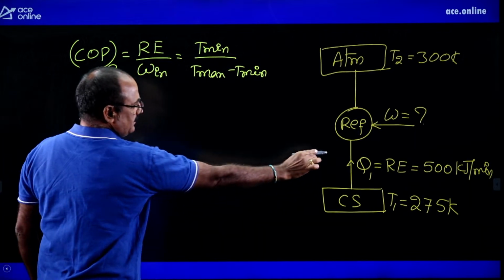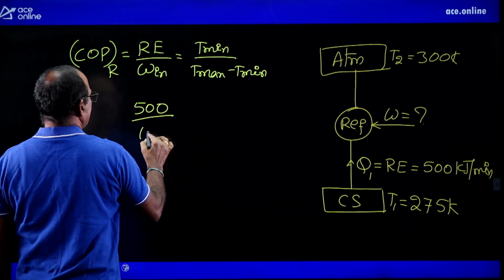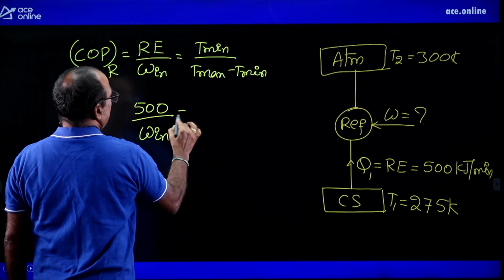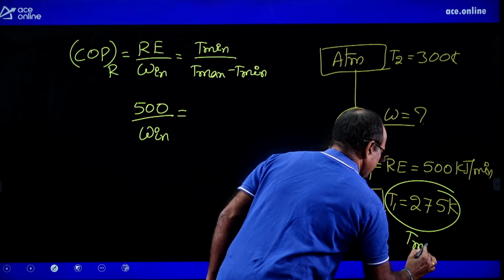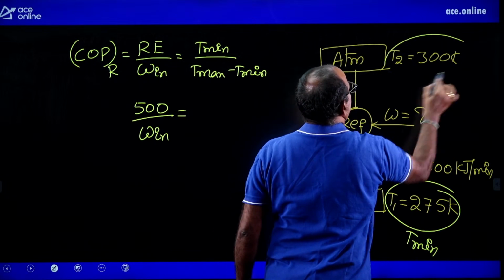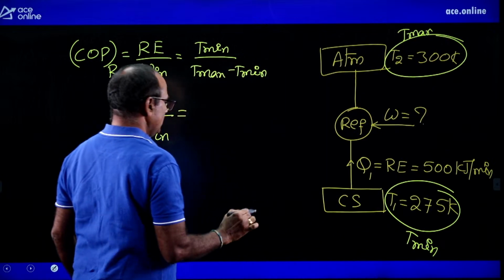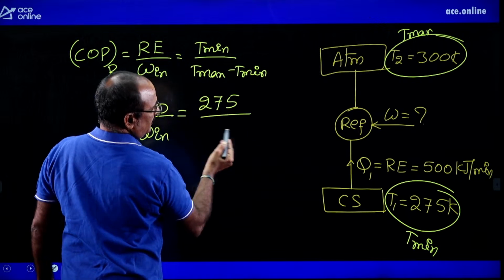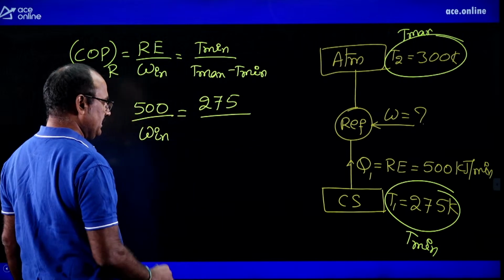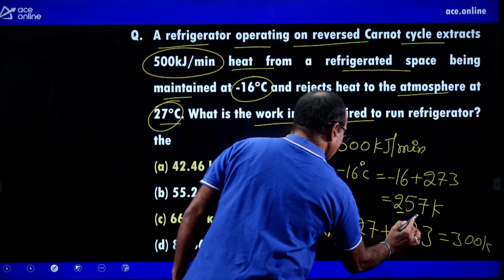Here refrigeration effect, how much it is given? 500 divided by work input equal to minimum temperature. This is the minimum temperature, T minimum, and this is the maximum temperature, T maximum. T minimum is 257, dividing by maximum minus 257.